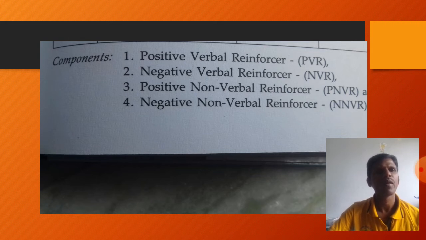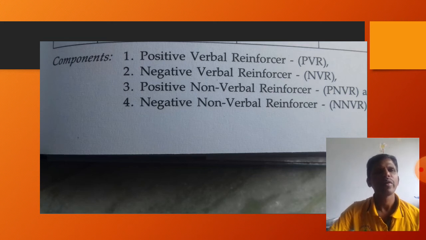So the verbal, as we were already told, sometimes action speaks louder than words. Whenever a positive non-verbal reinforcer is required, we have to use it instead of the verbal reinforcer. Whenever a negative non-verbal reinforcer is required, we have to use negative non-verbal reinforcers rather than negative verbal reinforcers.